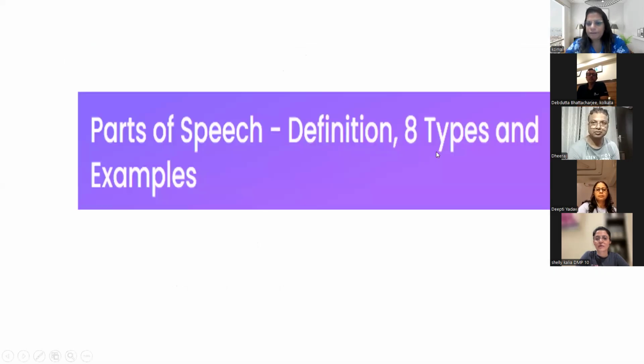Yes, any idea? Parts of speech. Have you heard this term before? Yes. क्या होता है? Parts of speech होता क्या है? सबसे पहले तो ये बताओ. No idea. Acha, can you tell me how many types of parts of speech are there?